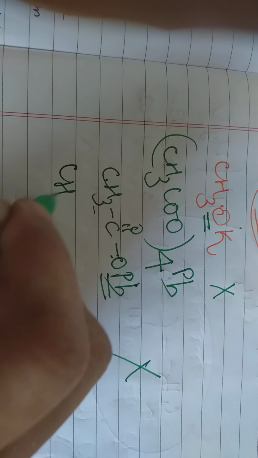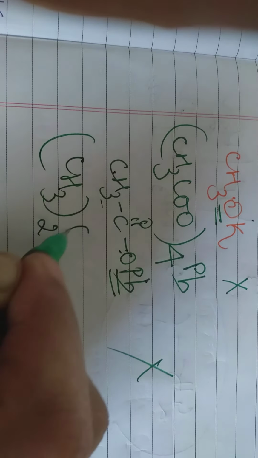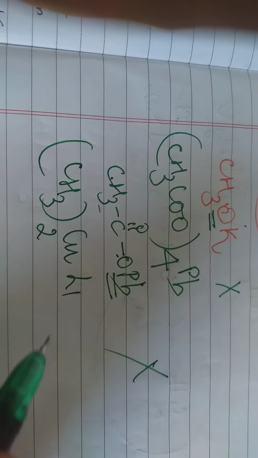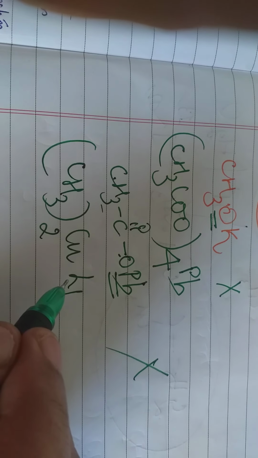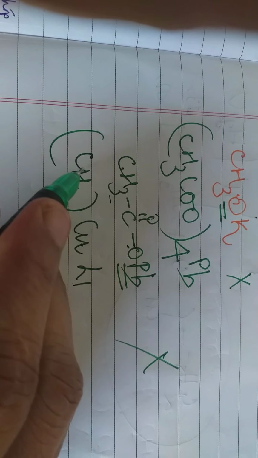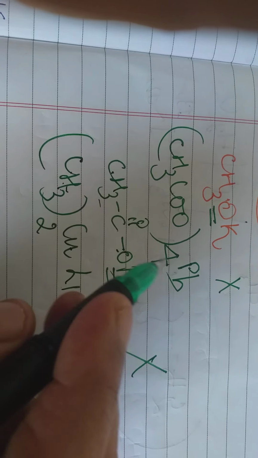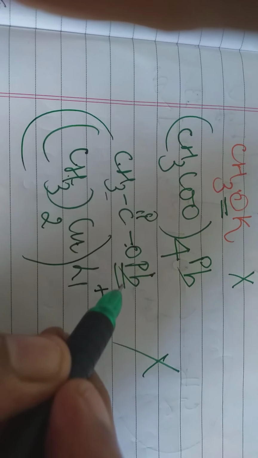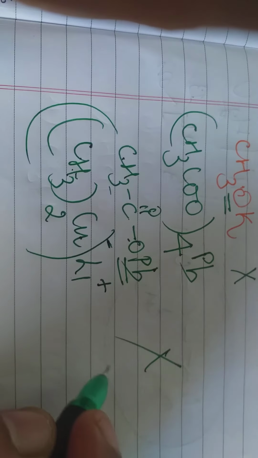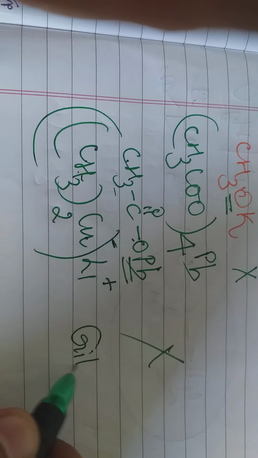Then (CH3)2CuLi. This is an organometallic compound. You can see the metal is directly linked to carbon. This is the negative part of the reagent and this is the positive part of the reagent, and this reagent is known as the Gilman reagent.